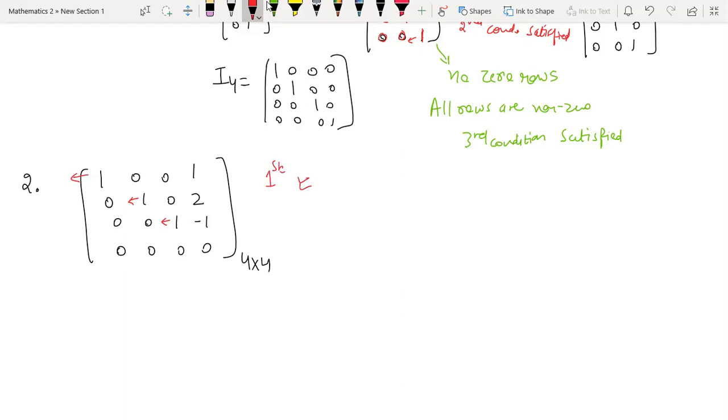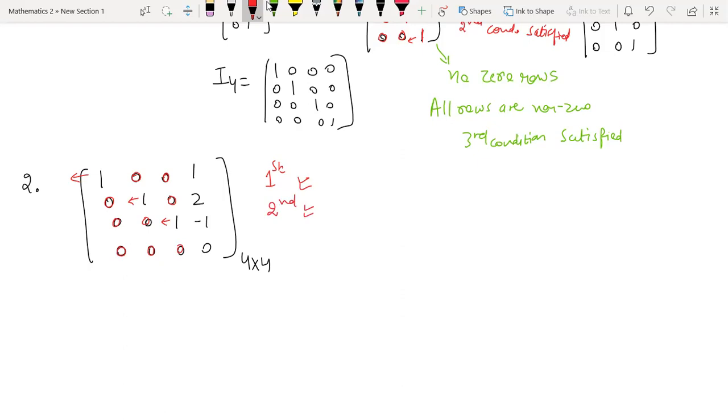The second condition tells you the column containing the leading term should have all other values as 0. So again satisfied. For the first column, you can see these are all zeros. Obviously, the leading term is definitely there, but except the leading term, all other entries in the same column should be 0. So that is also satisfied. We don't need to look at the fourth column because it does not contain any leading term, right? So we just look at the ones which are the leading terms of the respective rows. So the second condition is also satisfied.